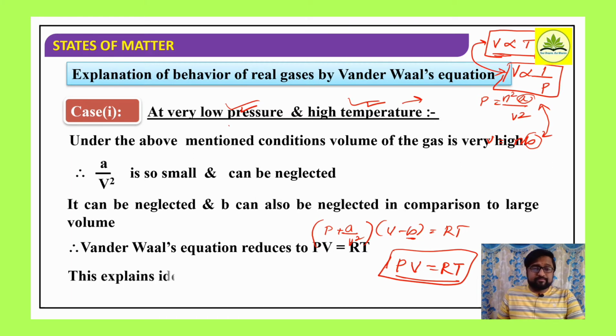Well, this explains ideal behavior at a low pressure. Which means when pressure is too low, the gases behave as ideal, or I can say they show ideal behavior. We already considered the characteristics of ideal as well as non-ideal gases in the previous sessions. So at very low pressure, the gases show ideal behavior, right?